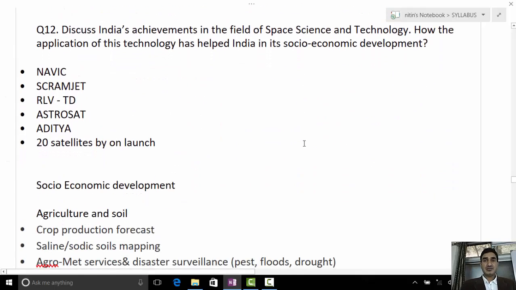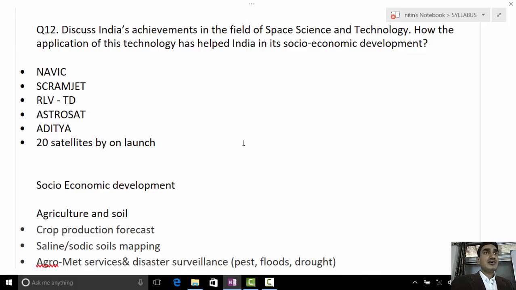Next question, the 12th question. It was a simple question regarding science and technology, because you need to write India's achievement in the field of space science and technology. Directly they didn't ask about a particular achievement of ISRO, say scramjet or RLV-TD. So whatever you have gone through in the last 1, 2, 3 years, you write those achievements. For example, NavIC, scramjet, reusable launch vehicle TD, Astrosat.